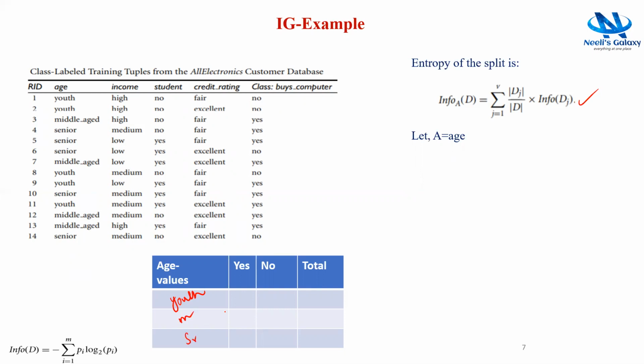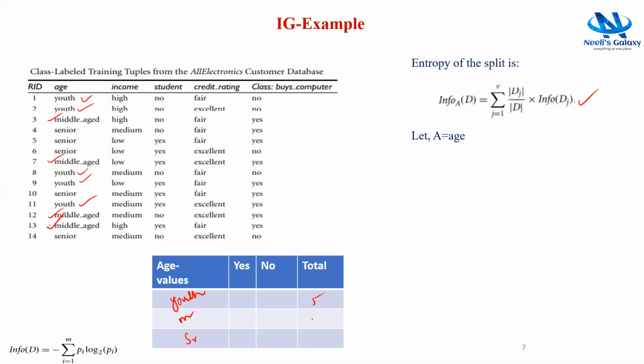So how many total youth values are there? Out of all 14 tuples, how many tuples consist of the age value youth? 1, 2, 3, 4, and 5. So a total of 5 values are there, and how many consist of middle aged? 1, 2, 3, and 4. So here the total is 4 and the remaining here is 5.